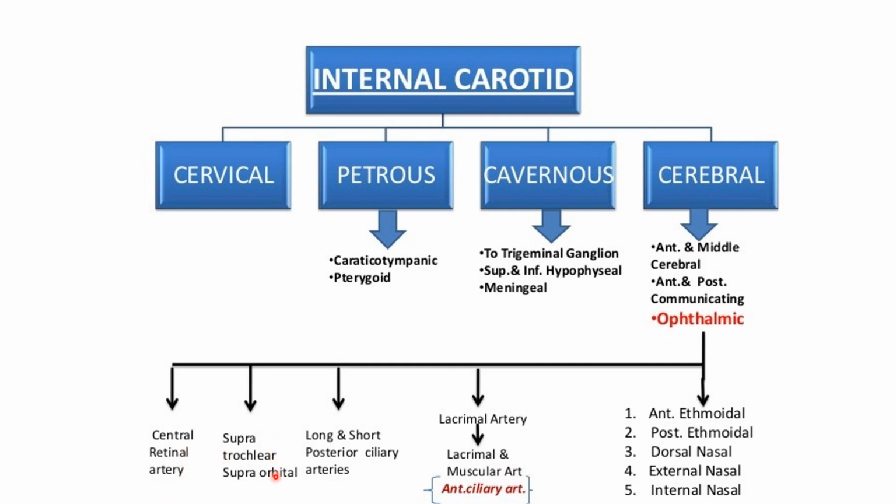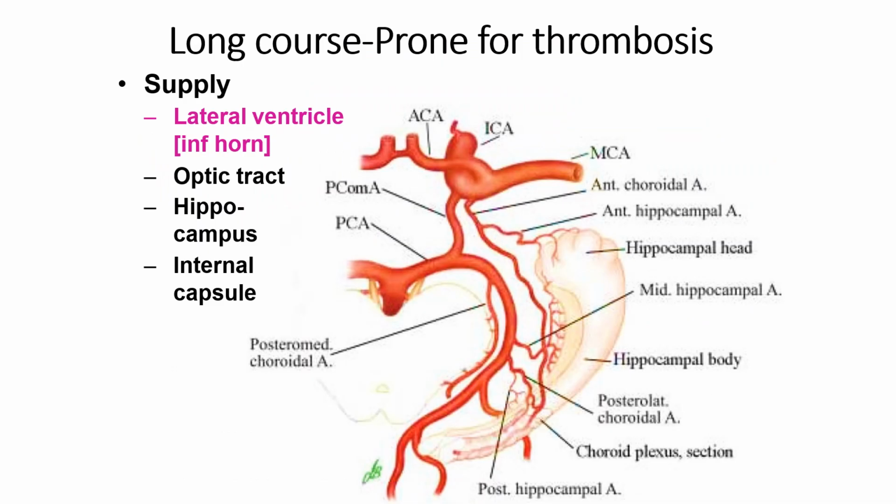Here there is a supratrochlear and supraorbital branch, long and short posterior ciliary arteries, lacrimal and macular arteries, and the anterior ciliary artery. And the ophthalmic artery further gives the anterior ethmoidal artery, posterior ethmoidal artery, dorsal nasal, external nasal, and internal nasal branch. Now, it has a long course, prone to thrombosis.